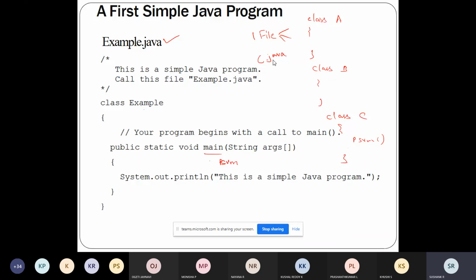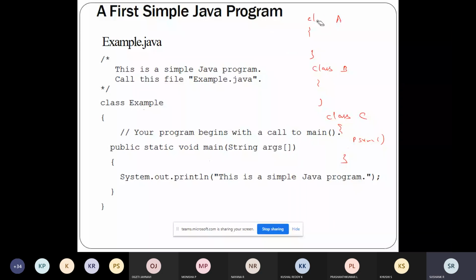Any doubt here? Any doubt with respect to the naming convention? Any doubt? Yes or no? Sir, did you understand the first point?